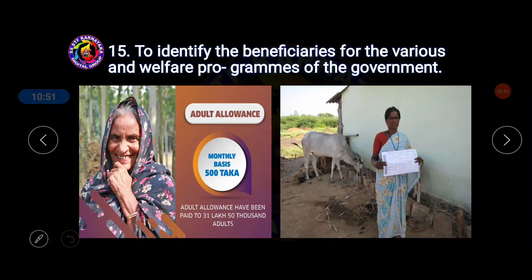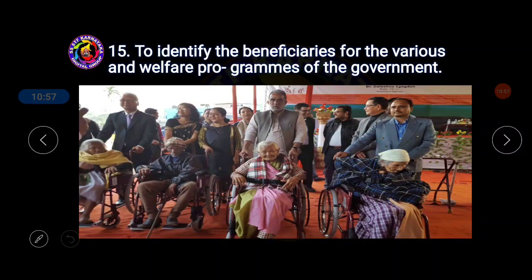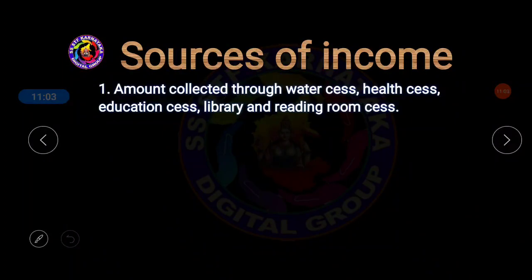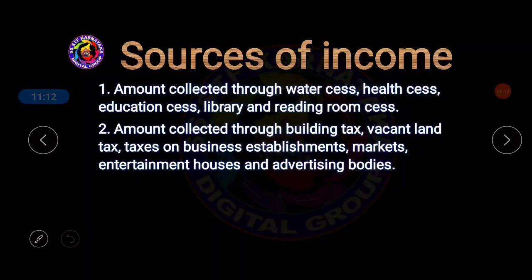And to identify the beneficiaries for the various welfare programs of the government. This is also one of the important works. And here it is given, the source of income. First of all, the amount collected through the water cess, health cess, education cess, library, reading room. These are the important areas where income comes for the local self-government.